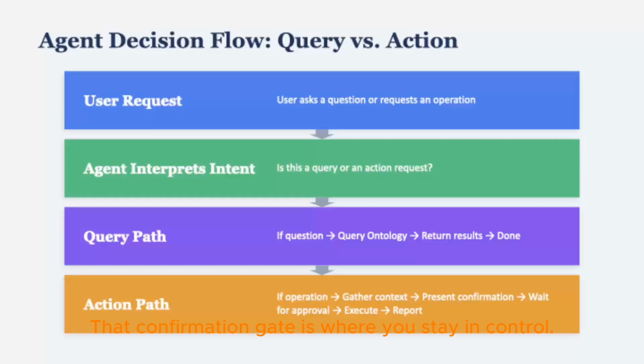That confirmation gate is where you stay in control. The agent never acts without your approval.